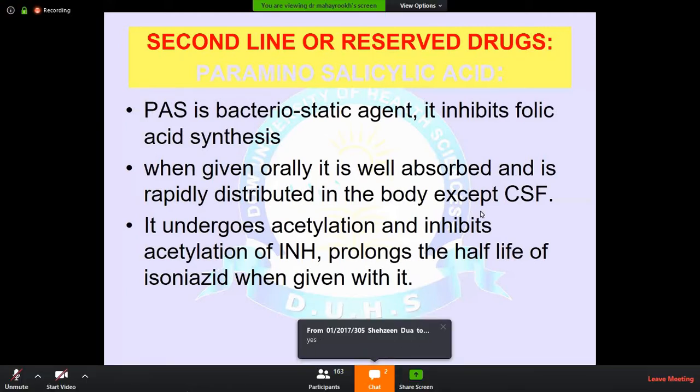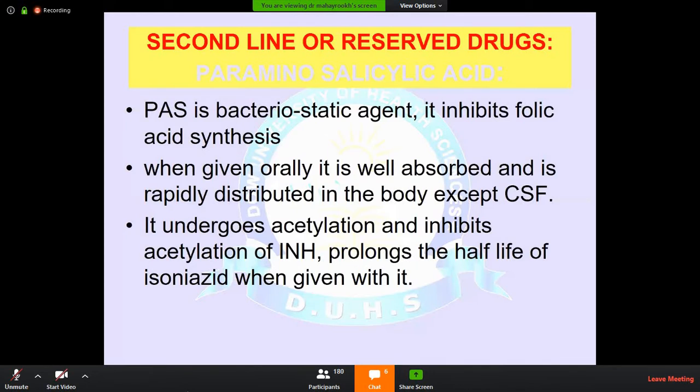In this way, it prevents the formation of tetrahydrofolic acid, and this acid is necessary for the synthesis, growth and multiplication of the bacteria. So what is the mechanism of action? It inhibits the folic acid synthesis, and it is tuberculostatic, or you can say bacteriostatic action.